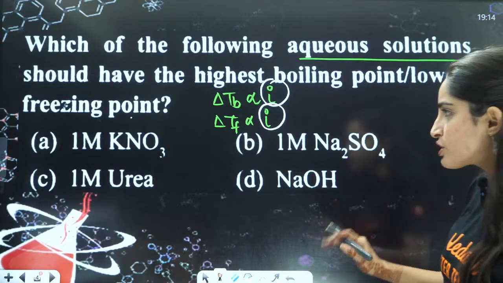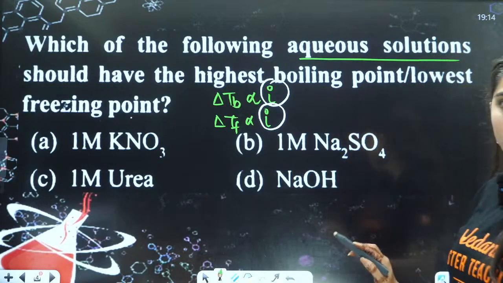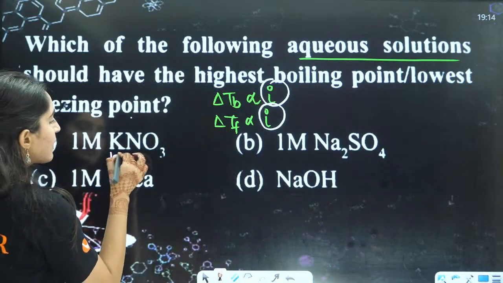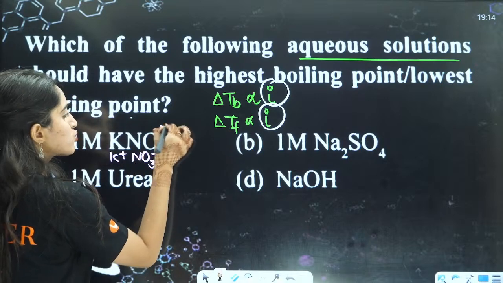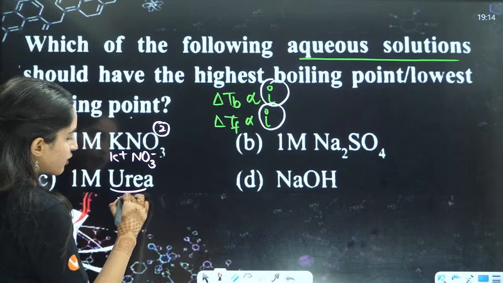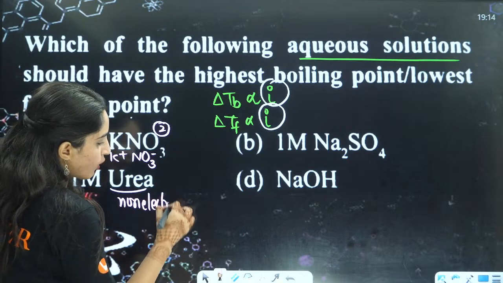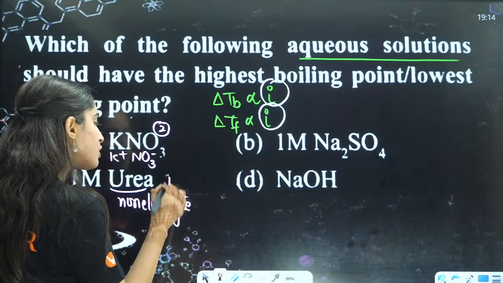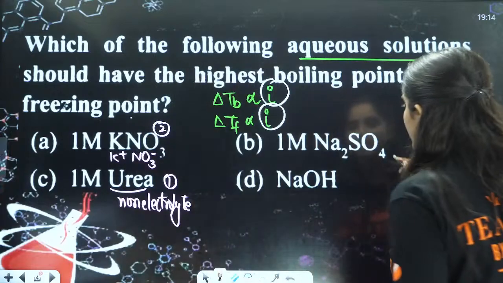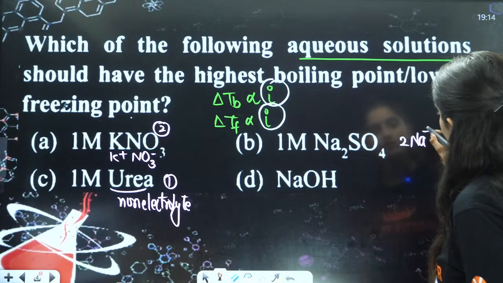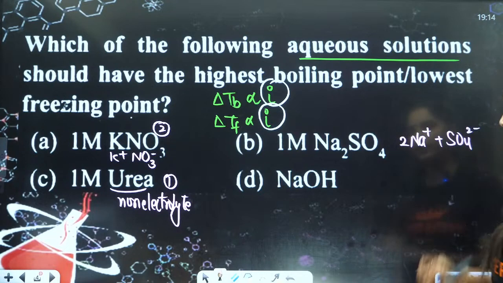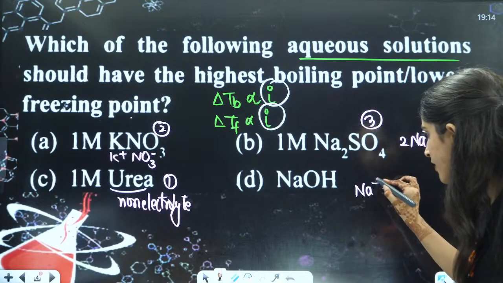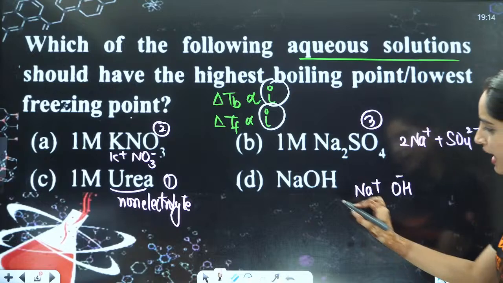As such, we cannot see any association here. There is only dissociation of ions. This will dissociate into K positive and NO3 negative, that means 2 ions. Urea is a non-electrolyte, so it will only have one molecule, there is no dissociation. What about Na2SO4? It will have 2 Na positive plus SO4 2 negative, that means 3 ions. NaOH will have Na positive and OH negative, so 2 ions.